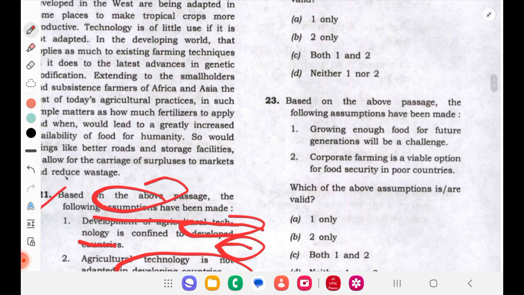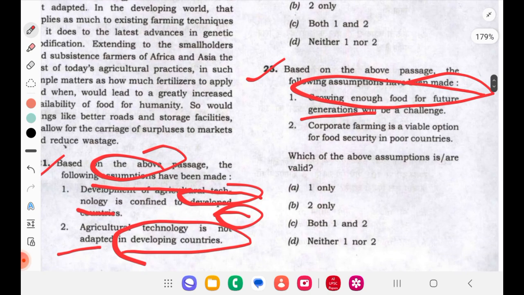So there is a third question also. Based on the above passage, the following assumptions have been made. Growing enough food for future generations will be a challenge. Food growth and future generation. Corporate farming is a viable option for food security in poor countries.